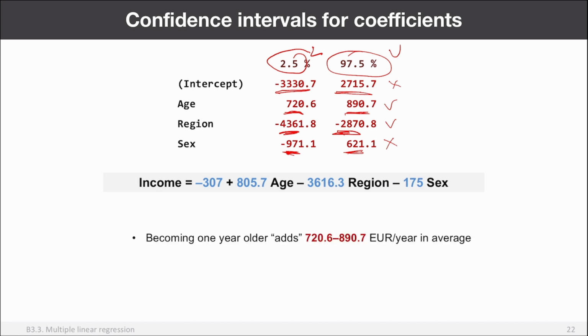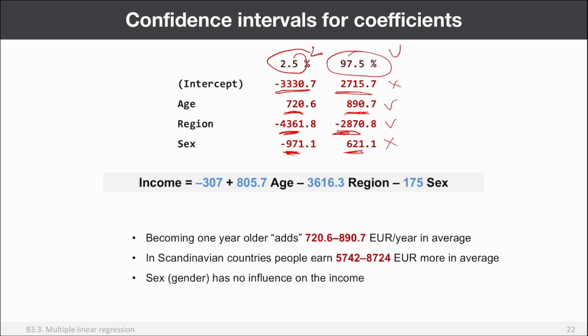Okay, so these are the adjusted conclusions, right? So this is what we can say. This is the effect from the age for the whole population. This is the effect from the region for the whole population. Again, you remember I doubled these numbers, right? And then if we talk about the population, we cannot estimate the effect of sex. We can say that there is no evidence that sex has any effect on income.